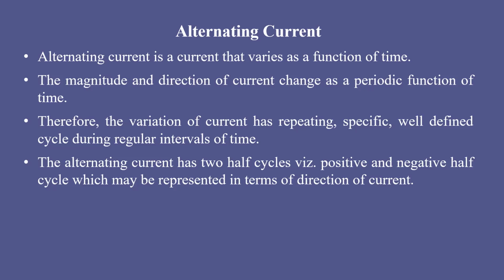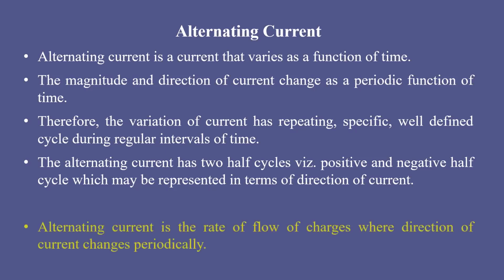Otherwise, if you take a conductor carrying current from left to right, for a certain interval of time current will flow from left to right. After a certain time, the current will reverse its direction. Now current starts to flow from right to left. That is how the direction and magnitude change with time. So the direction of current is given as a positive half cycle and a negative half cycle. In a complete cycle, you can find two half cycles. One half cycle is called the positive half cycle, and the other is called the negative half cycle.